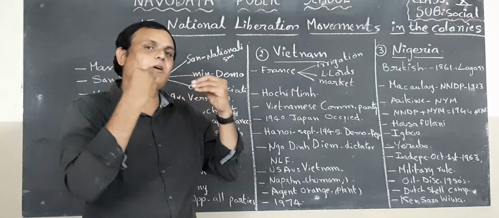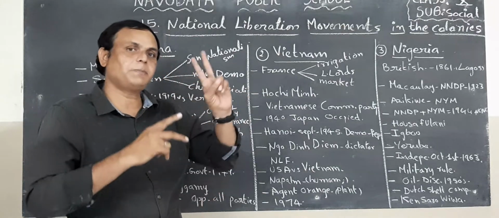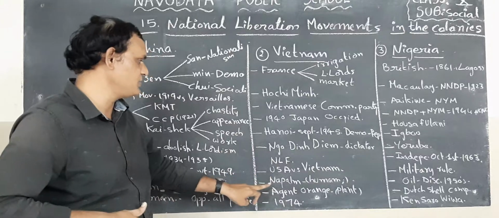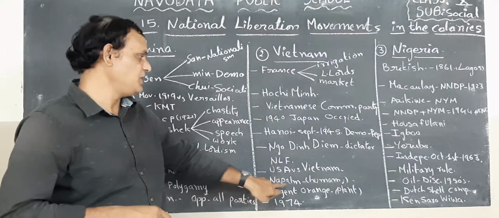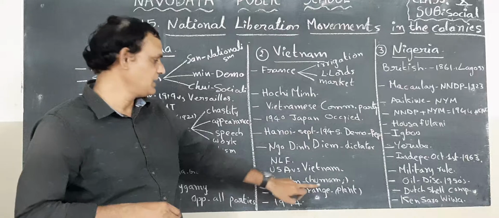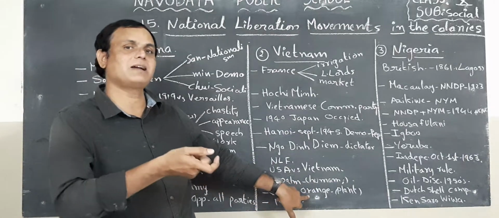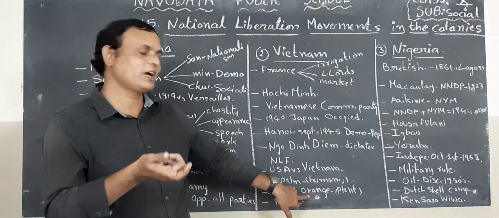They dropped many powerful bombs. Among them, two are very important bombs. What are the two important bombs here? Napalm, which kills human beings. The second one is Agent Orange, which destroys plants and forest areas.